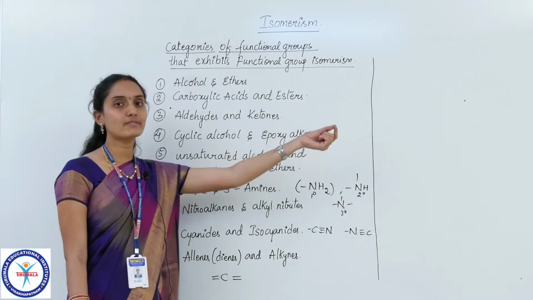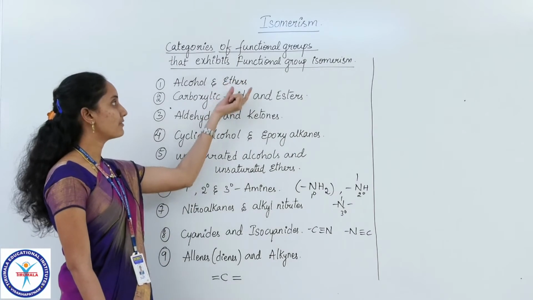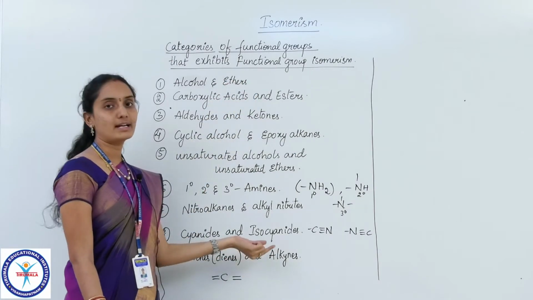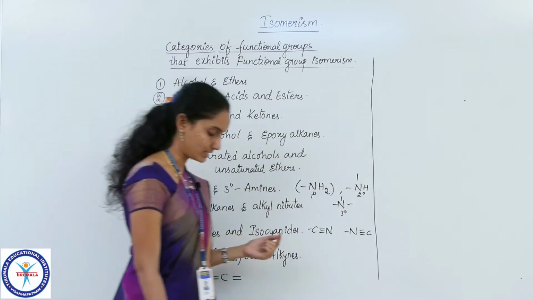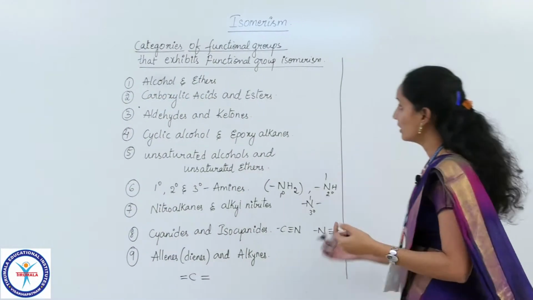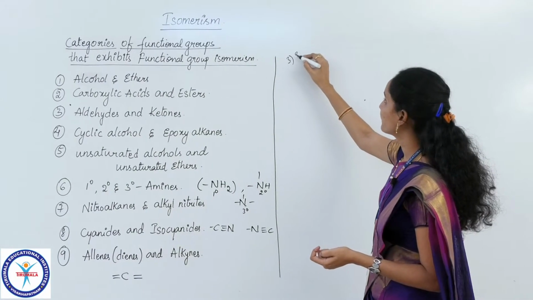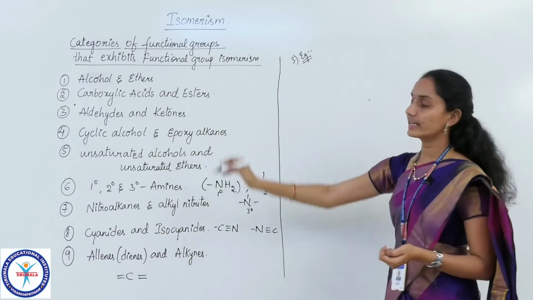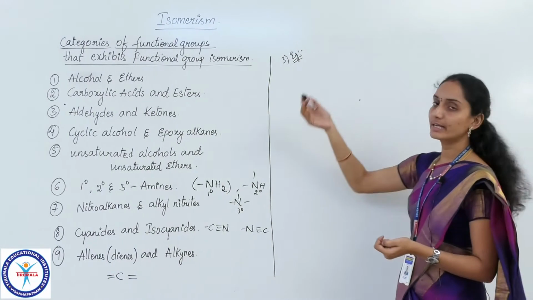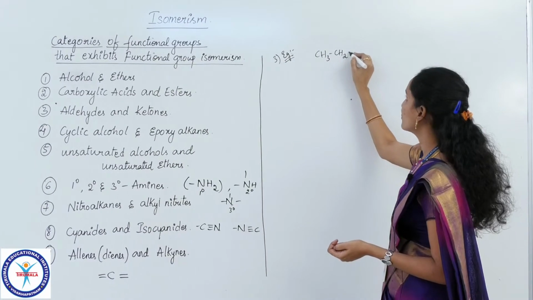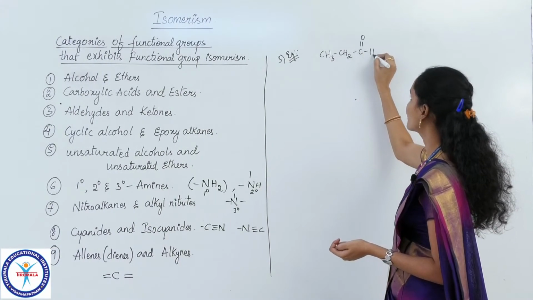Now I am going to give some examples, except for the first two which I have discussed earlier. For the rest of the categories I am going to give you some examples here. Let me take the third category, aldehydes and ketones. Let me take one aldehyde, that is CH3 CH2 C double bond OH.